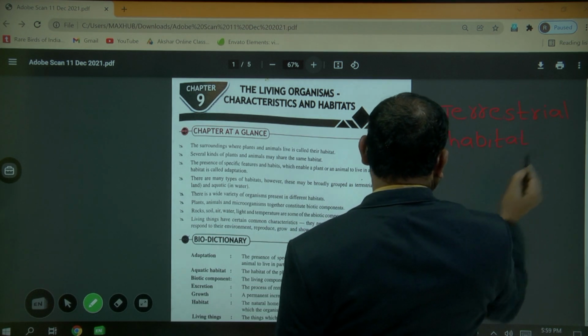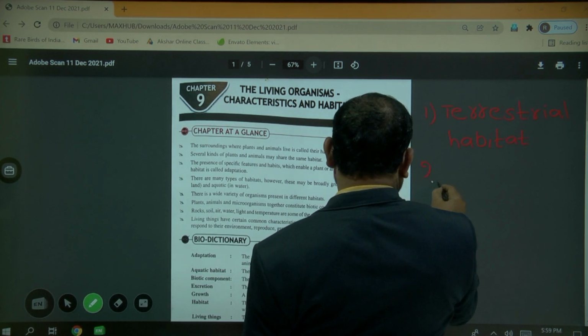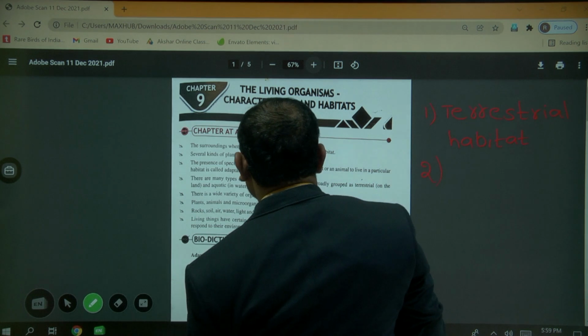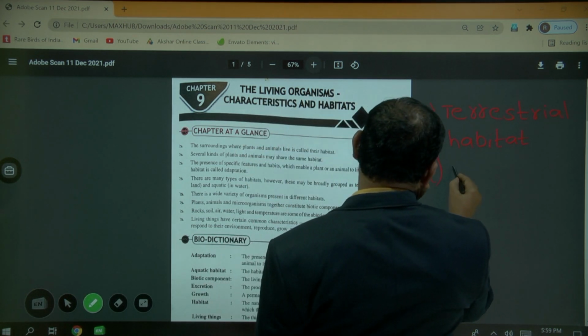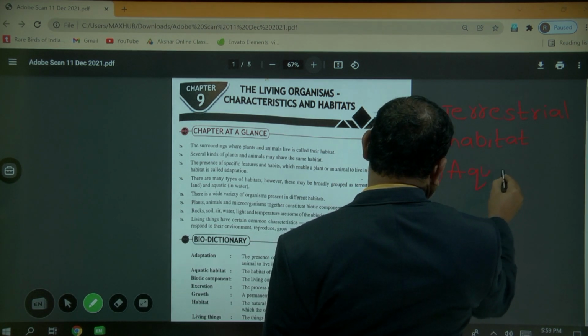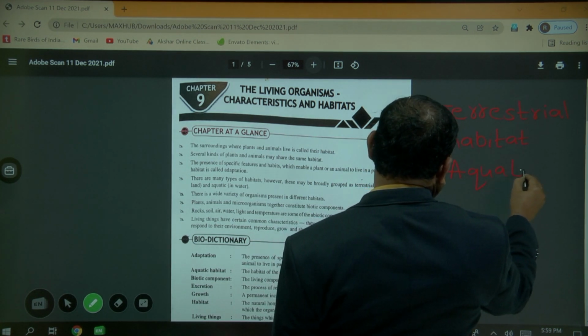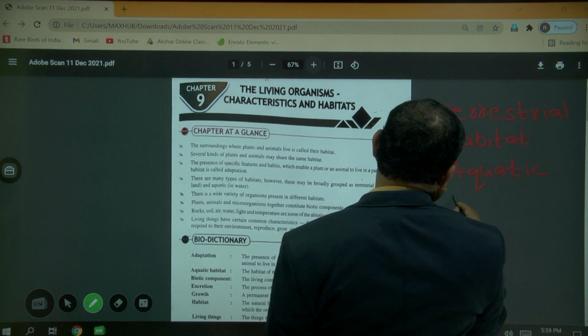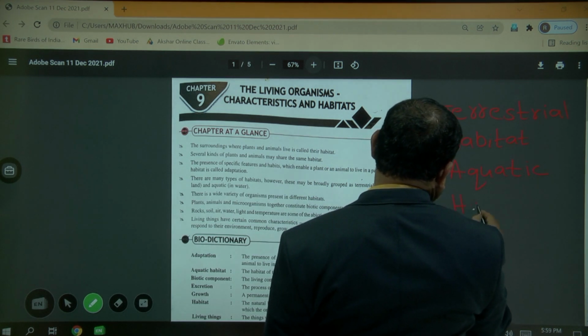The second one: the organisms which live in water, that is called aquatic habitat.